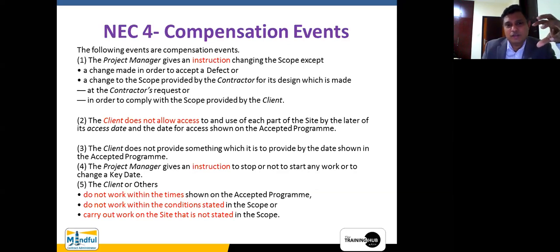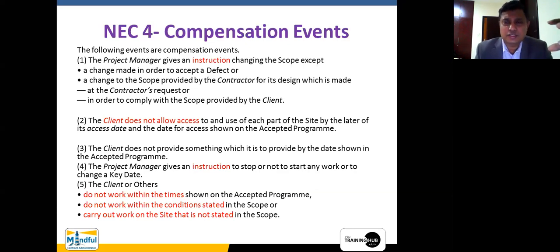So this is why we are trying to benchmark. Actually, the time is limited for us to do this particular exercise, but this is an added value that I am adding. I know that you are very much familiar with the FIDIC form of contract. Some of you may have gone through the NEC during your academic studies, but it is of prominent importance that the NEC is emerging in other areas as well. For example, in the UAE, there are certain projects which are done under NEC 4, right? NEC 3, right?